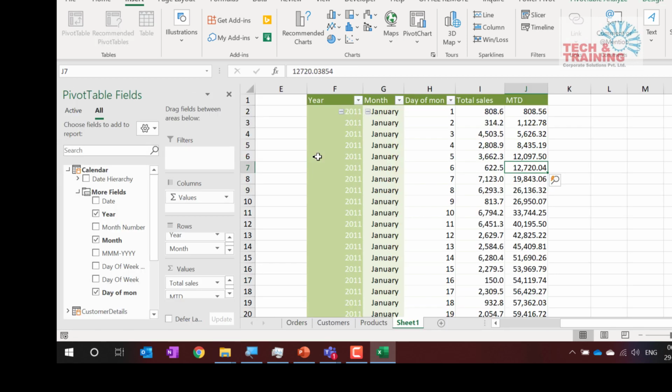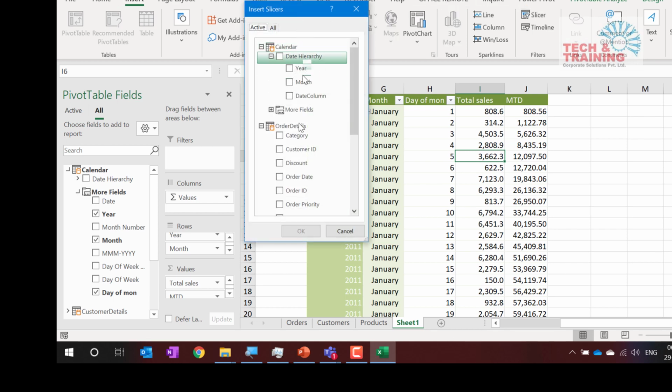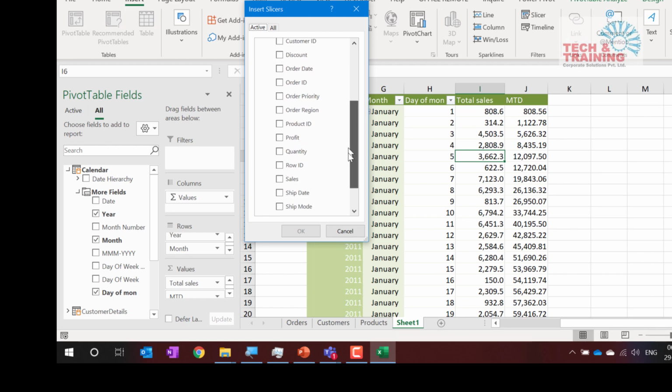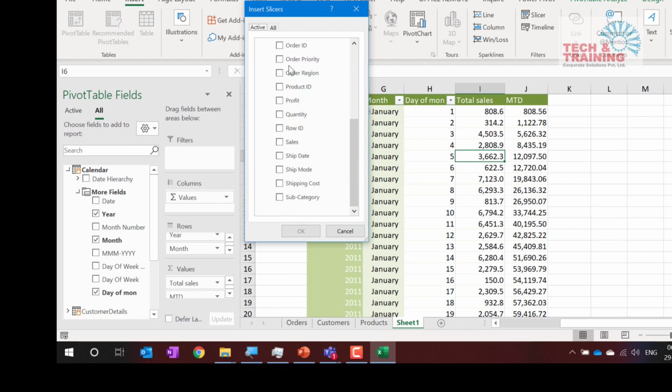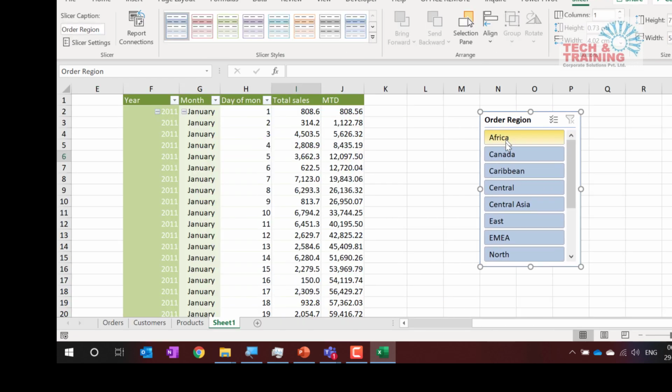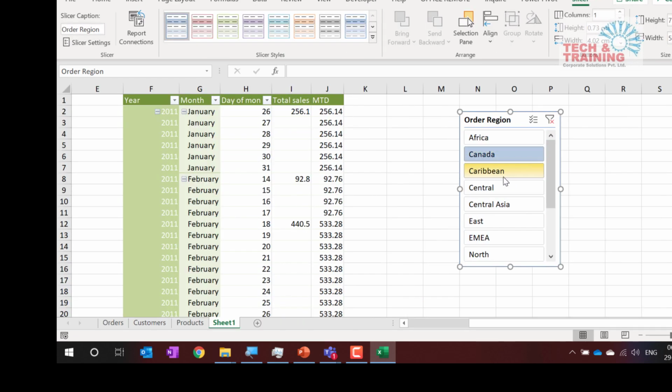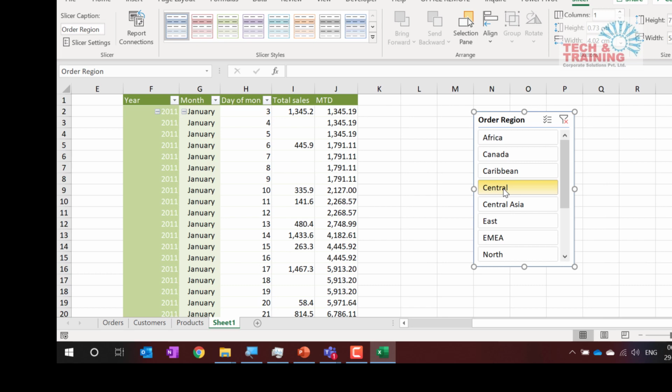Now what is so unique and important about Convert to Formulas? Let me do Control Z and do some slicer thing. I'm sure you know what a slicer is. Here is a slicer, and I want to create the slicer based on, let's say, order region, and I click OK. Now see, when I click on Canada, it gives me Canada data. When I click on Central, it gives me Central data.